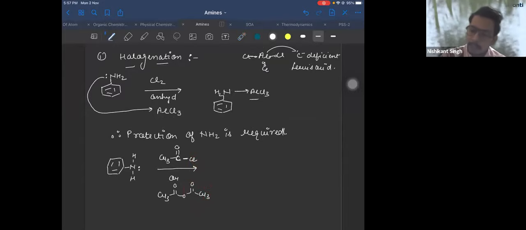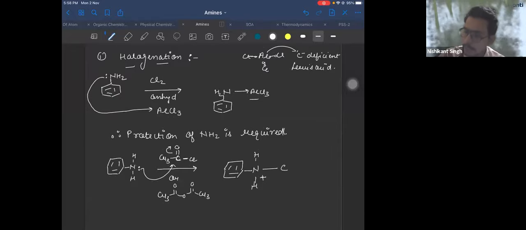So what will happen? Aniline is your nucleophile now. We have done this reaction in the beginning of the chemical properties. It has donated its lone pair to this carbon, so you get NH positive and O minus, CH3, Cl. Now what happens in the next step? This oxygen has a negative charge and Cl is a good leaving group.